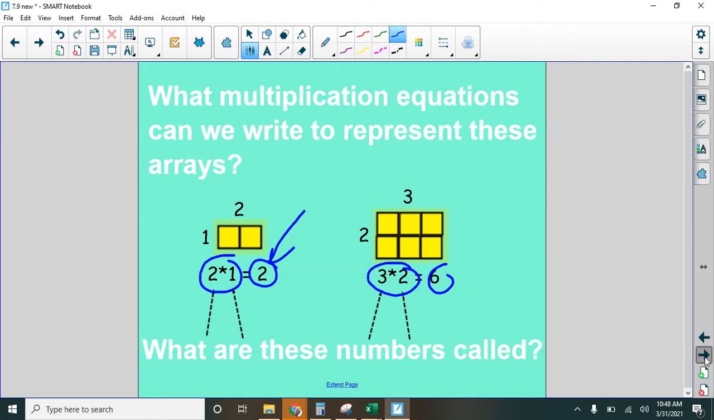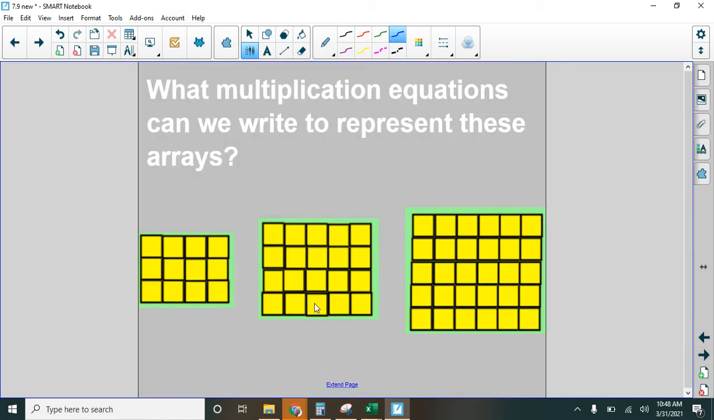So we can look at the factors in these rectangular arrays. Well, let's do some here. We're going to write the multiplication equations to represent these arrays. Here we have 3 tall, right, times 4 equals 12. What would this multiplication problem be? Did you say 4 times 5 equals 20? Okay, and what about this one? What's the multiplication problem? We would do 5 times 6 equals 30.